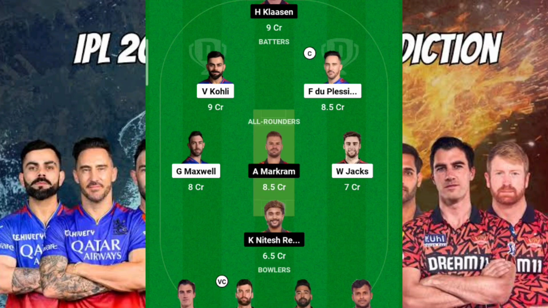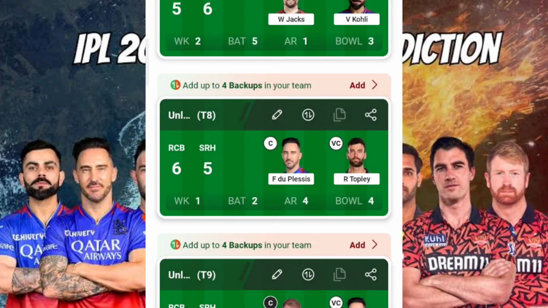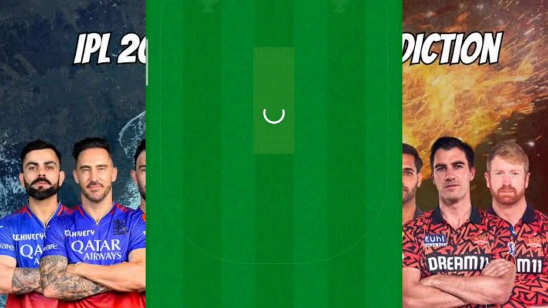Okay, so again you can see that there is Glenn Maxwell. Even though I have included T Natarajan, in this format there are high chances that in this particular scenario Glenn Maxwell bowls at least 2 or 3 overs and he'll get 1 or 2 wickets, so that he'll be there in the final Dream11 team. Okay, fine. So this is my ninth team.